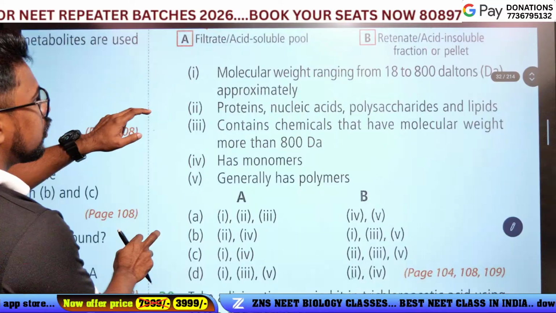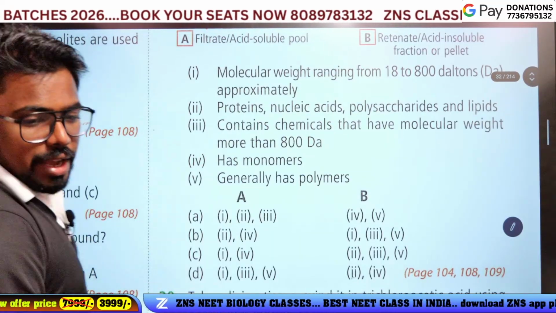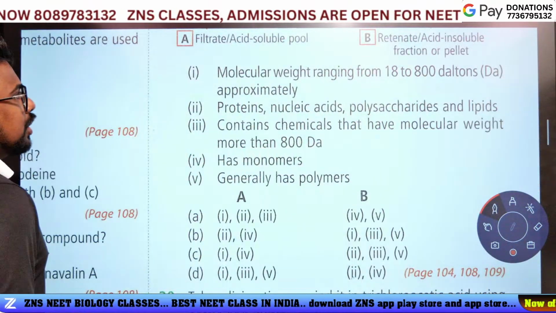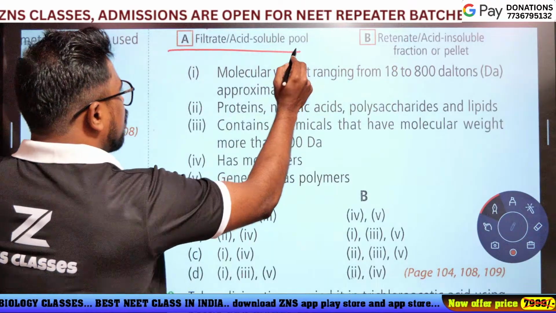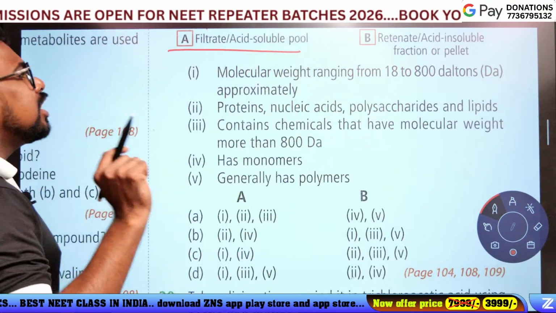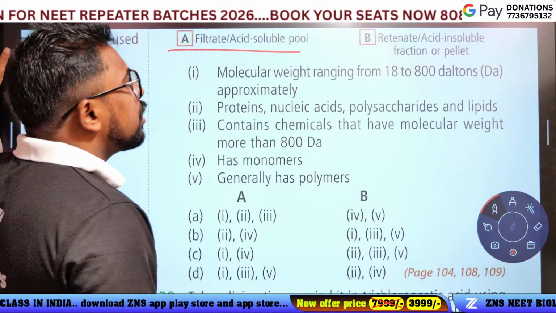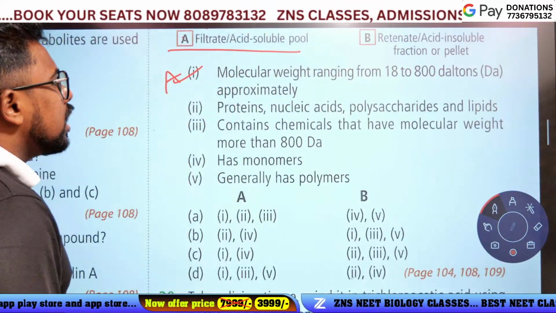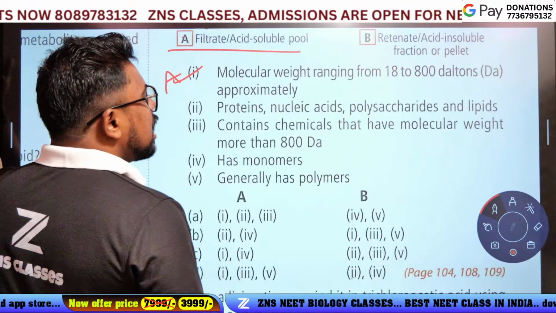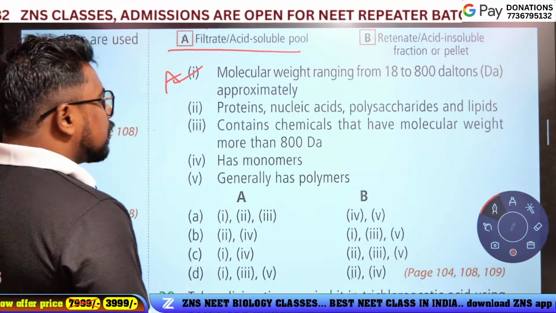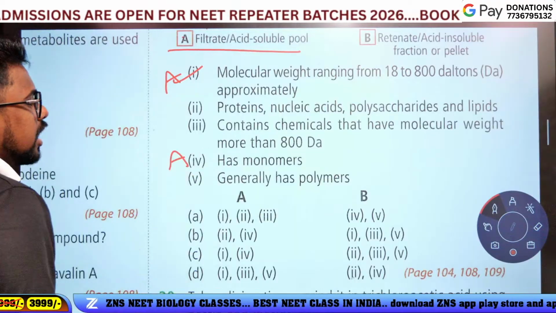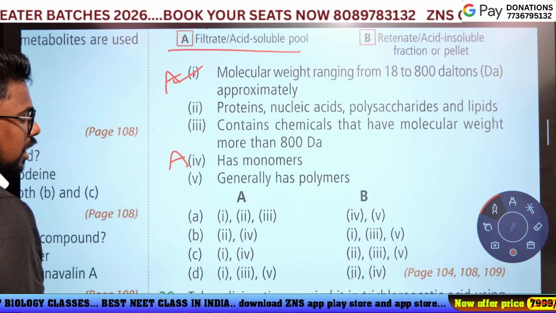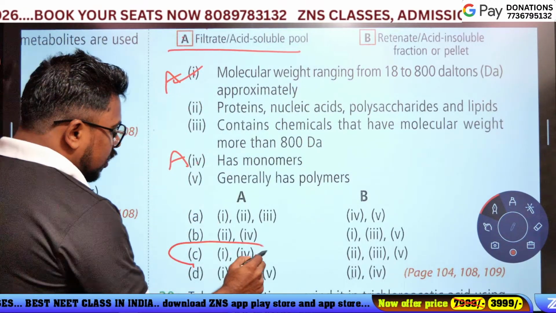A is the filtrate, the acid soluble pool. The acid soluble pool contains molecules with molecular weight range from about 80 to 800 Dalton. Yes, it is A. Protein, nucleic acid, polysaccharide, lipid, no. Contains chemicals with molecular weight more than, no. As monomers, yes, A. Generally has polymers, no. So A contains 1 and 4.